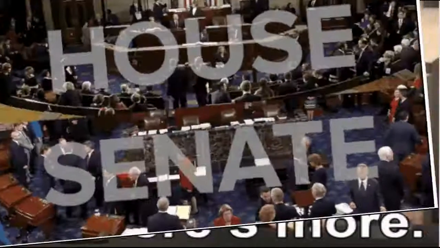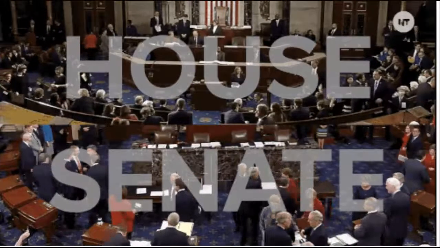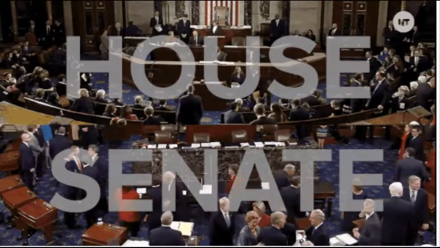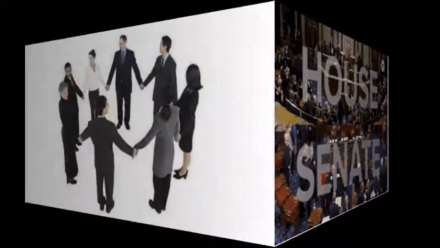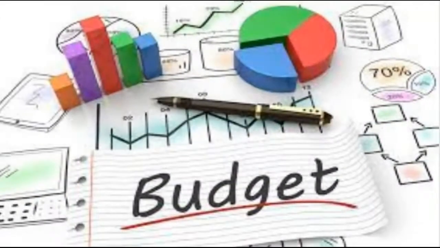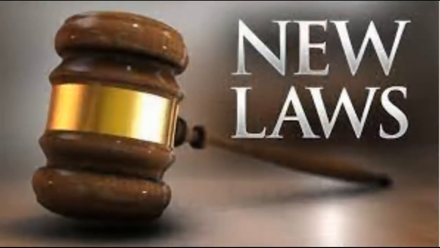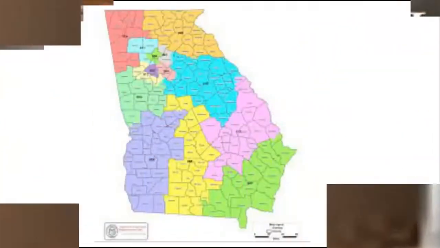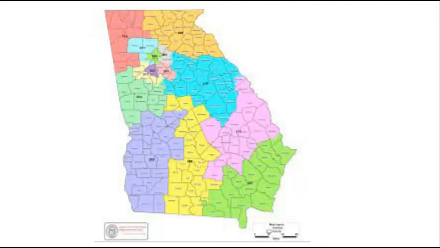The other duties involved in the House of Representatives and Senate include serving on a standing committee, passing the state's operating budget, enacting laws, and redistricting, which is every 10 years.